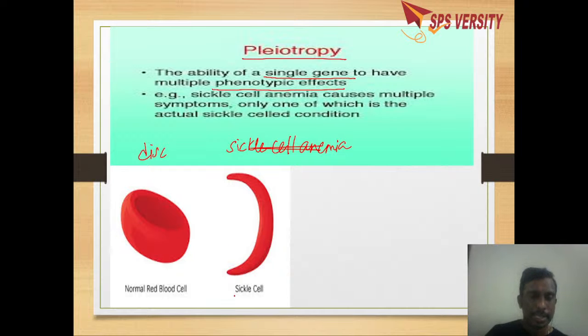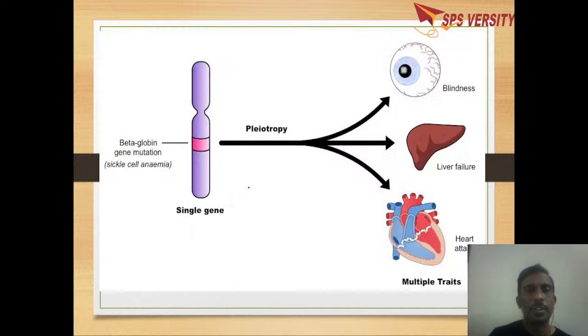So this is a sickle cell anemic patient's red blood cell shape, and a normal blood cell will look like this. So this is pleiotropy. Pleiotropy means a single gene has multiple phenotypic effects. Here you can see, sickle cell anemia, which is due to a gene mutation, will lead to blindness, liver failure, heart attack. Like this, multiple traits. So one single gene will show many effects, that is, many phenotypes.